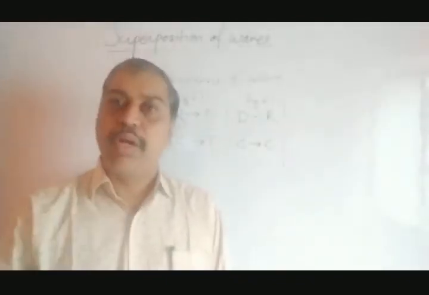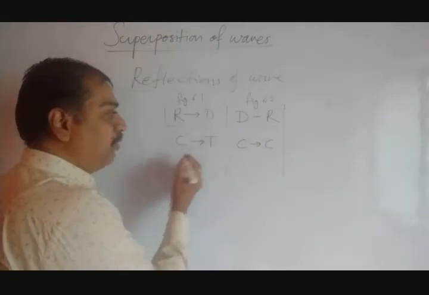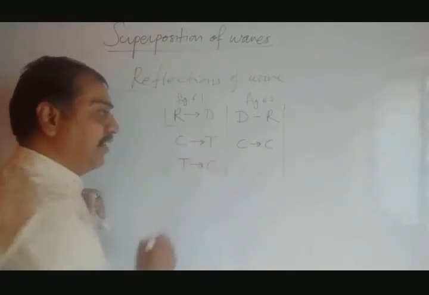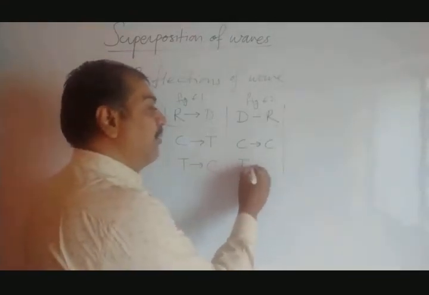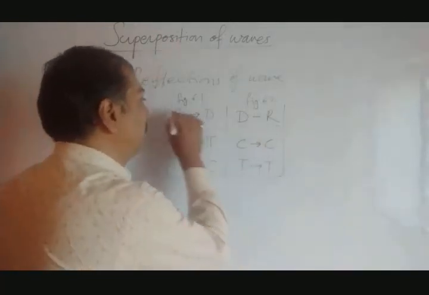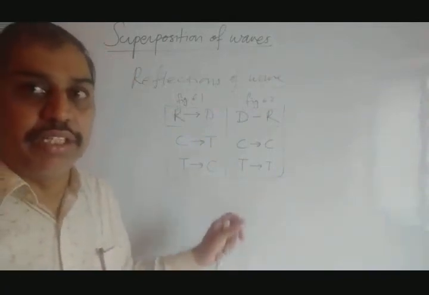Similarly, if someone wants to consider trough instead of crest, yes, you can. So what will occur here? Crest will be reflected as a trough, trough would be reflected as crest. In this case, crest as a crest, trough as a trough. So you can prepare this table. Just remember this table, and this will help you understand the reflection of crest and trough.